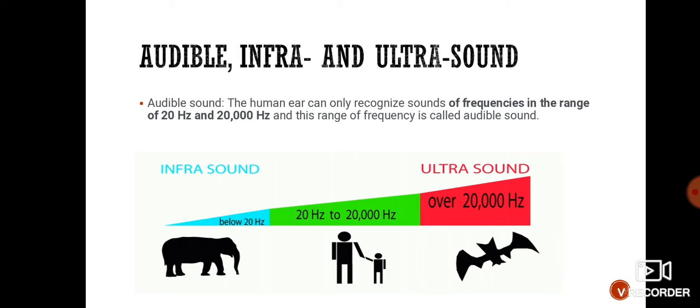Infrasound can be heard by some animals, and frequency above 20,000 hertz is called ultrasound. Bats can hear ultrasound. Okay, so these are the three types of sound: infrasound, audible sound, and ultrasound.